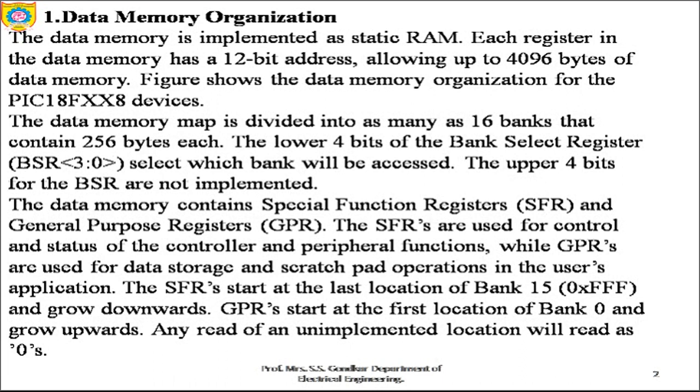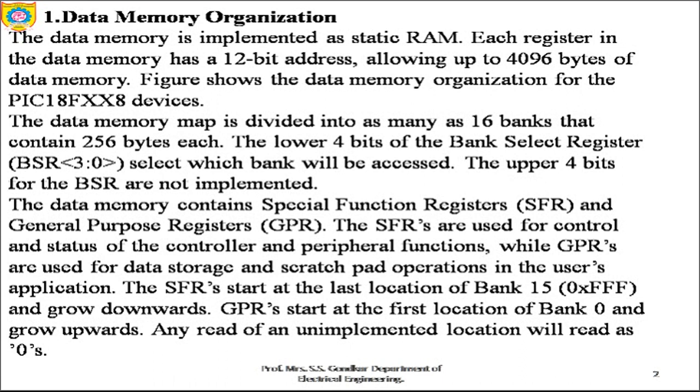The data memory contains special function registers and general purpose registers. The special function registers are used for control and status of the controller and the peripheral functions, while general purpose registers are used for data storage and scratchpad operations in the user's applications.